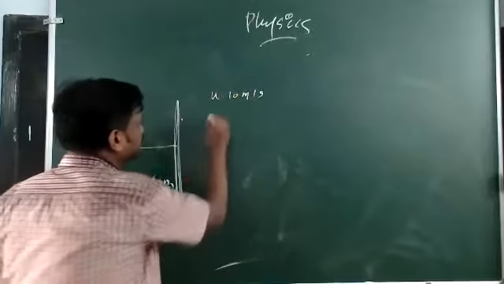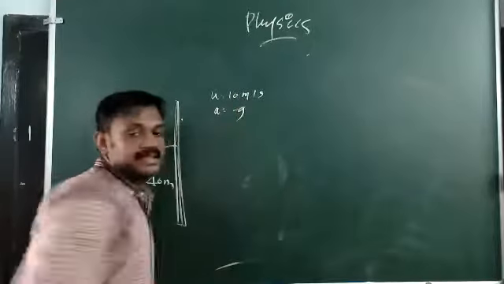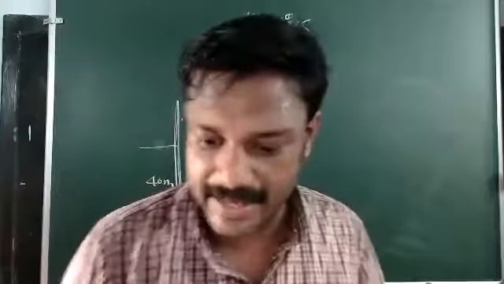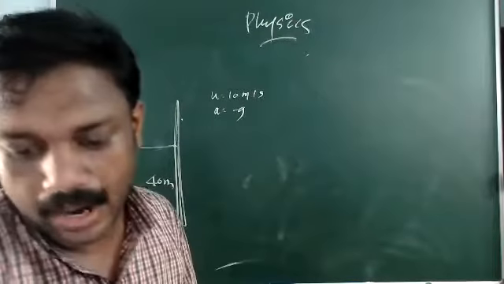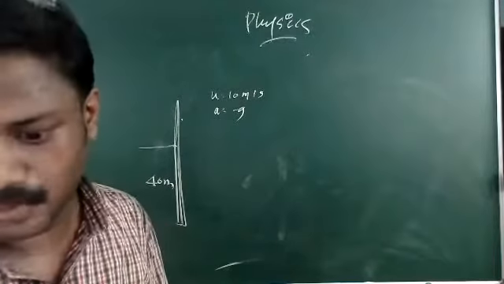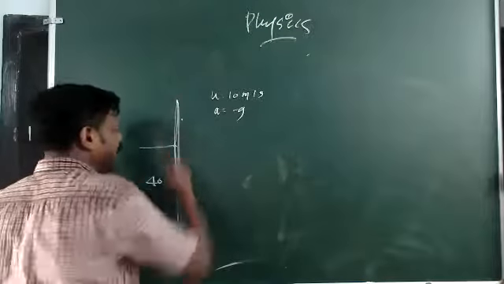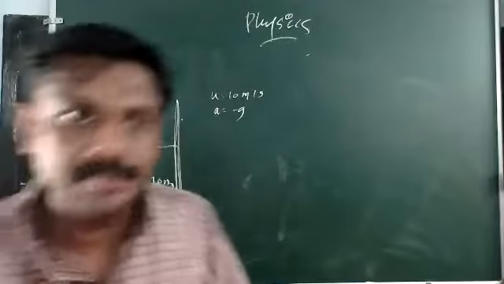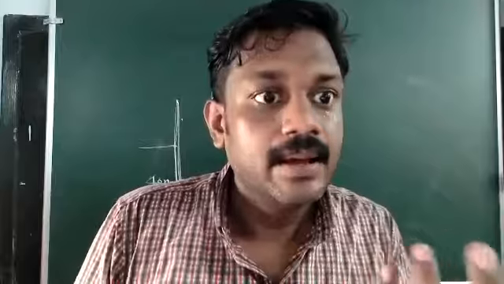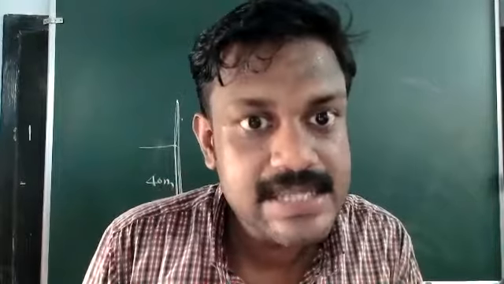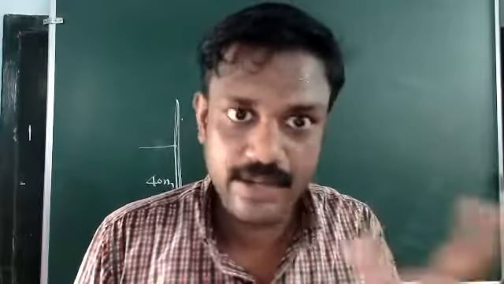And what is the acceleration acting there? Acceleration acting is minus g, because it is moving in the upward direction. So when it reaches the maximum height, its velocity becomes 0 for a moment. We have seen that already.